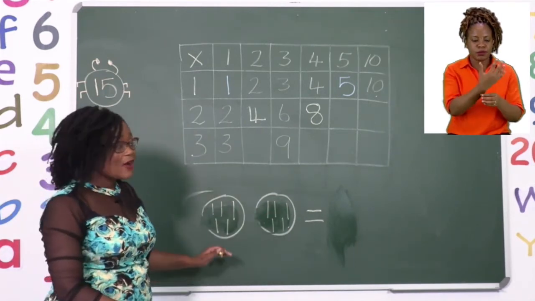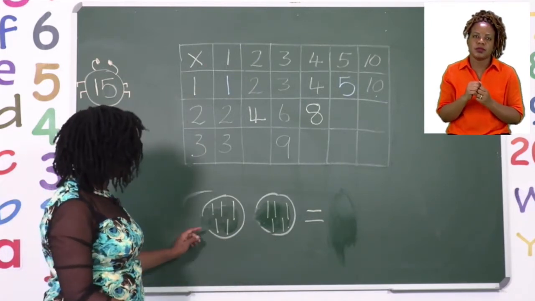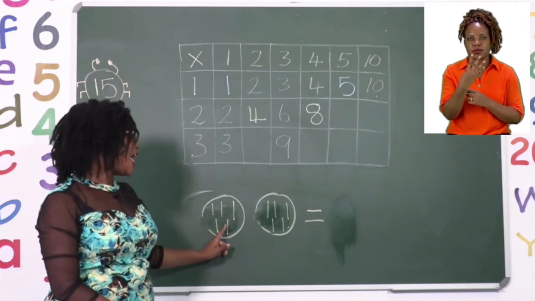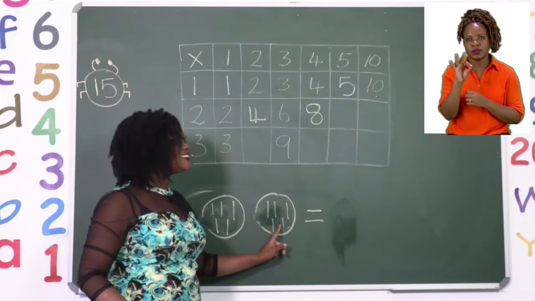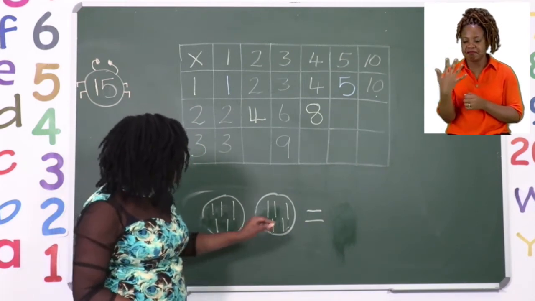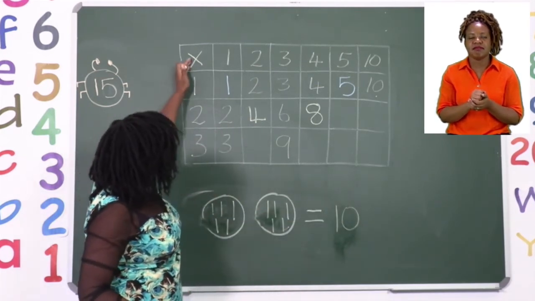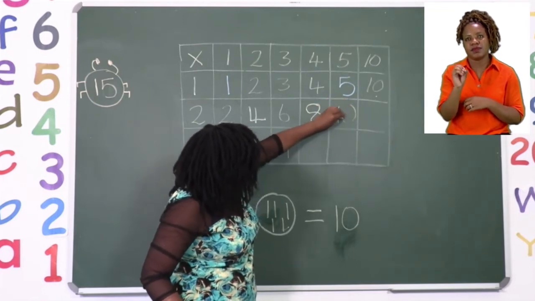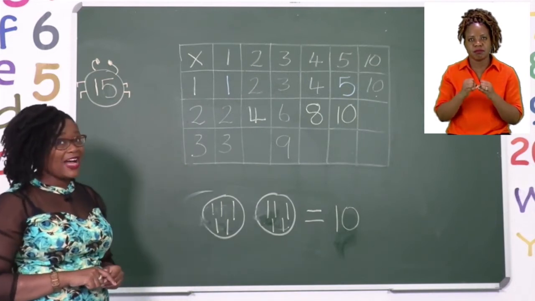And after putting 5 in each set, we now need to count them all together. Let's go. 1, 2, 3, 4, 5, 6, 7, 8, 9, 10. So our answer, boys and girls, is 10. Now we know that 2 sets of 5 equals 10. Then the last one I would like you to try and do by yourself.